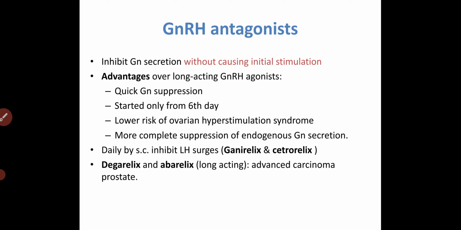And now we have another, an orally effective gonadotropin releasing hormone antagonist. It is elagolix. Try to remember this word.